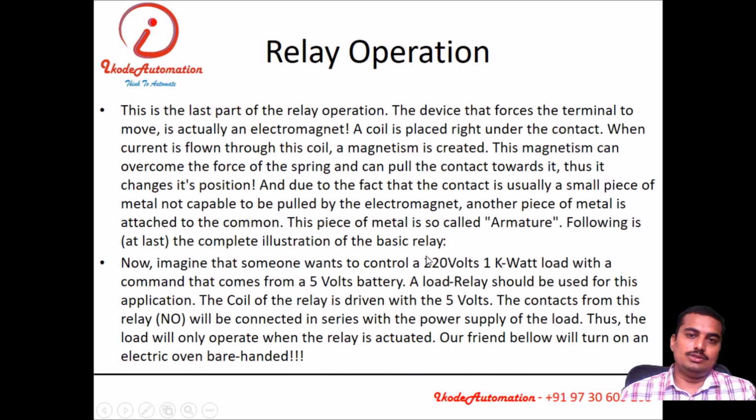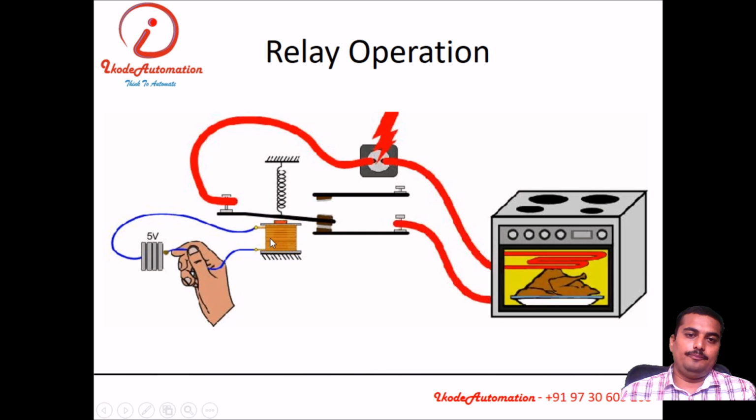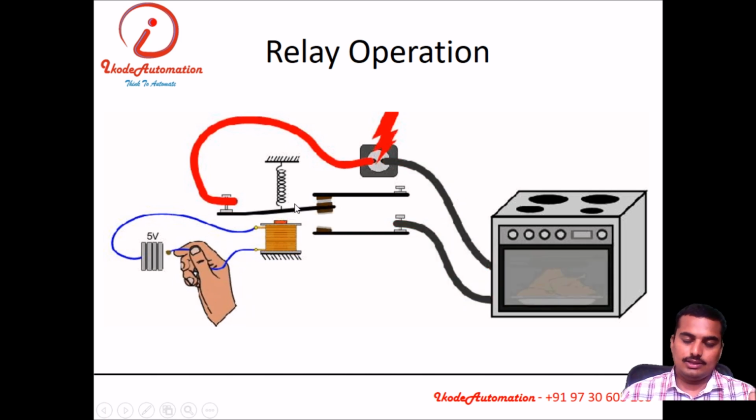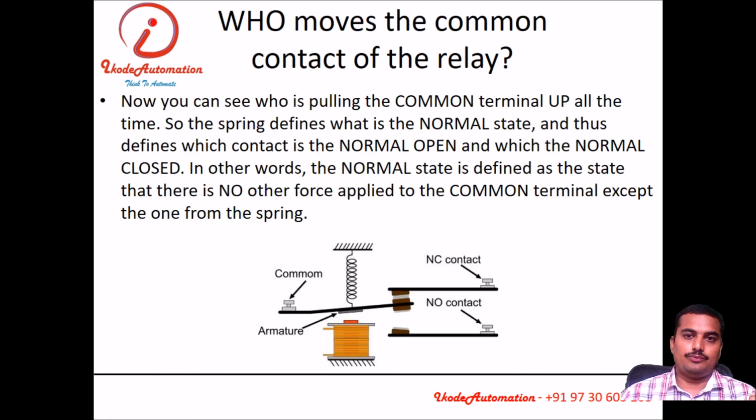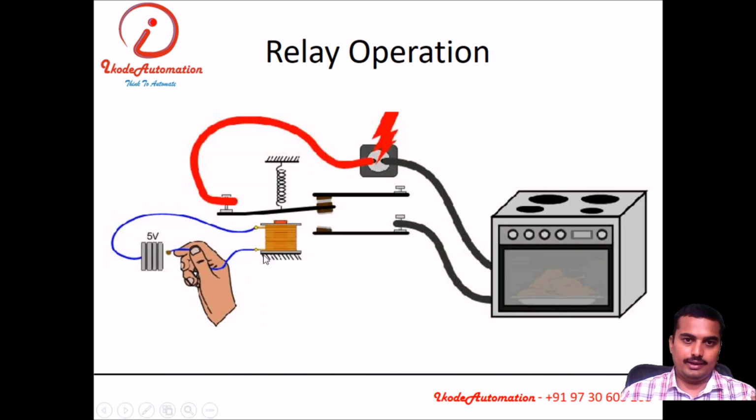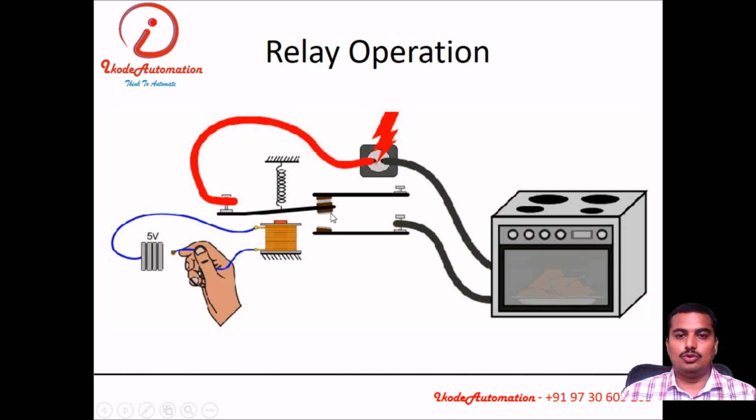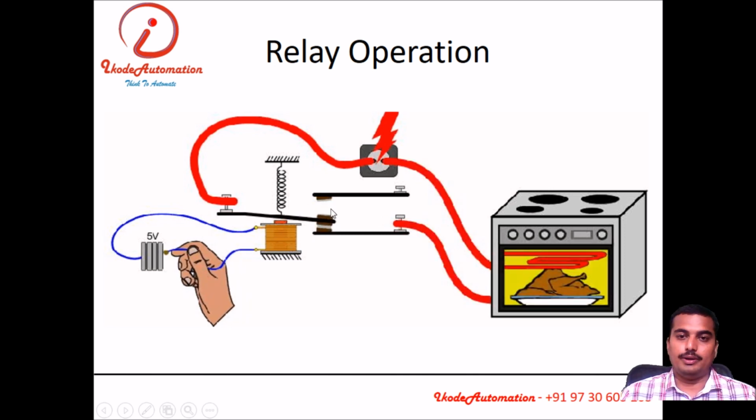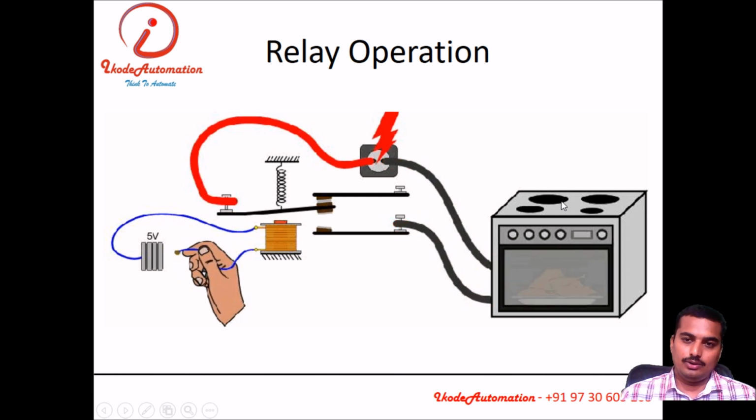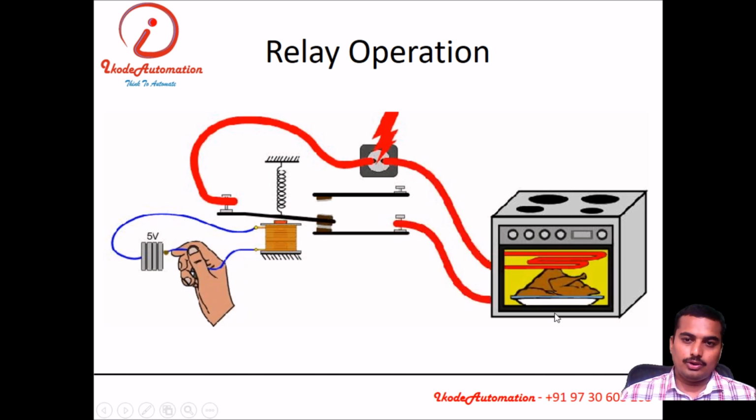When you give the supply to the coil, the armature will get attracted towards the electromagnet, and the changeover will happen. The normally open contact becomes closed and the normally closed contact becomes open. Here we have a load which is connected to the normally open contact. When I give a 5 volt supply to the coil, this load will start.